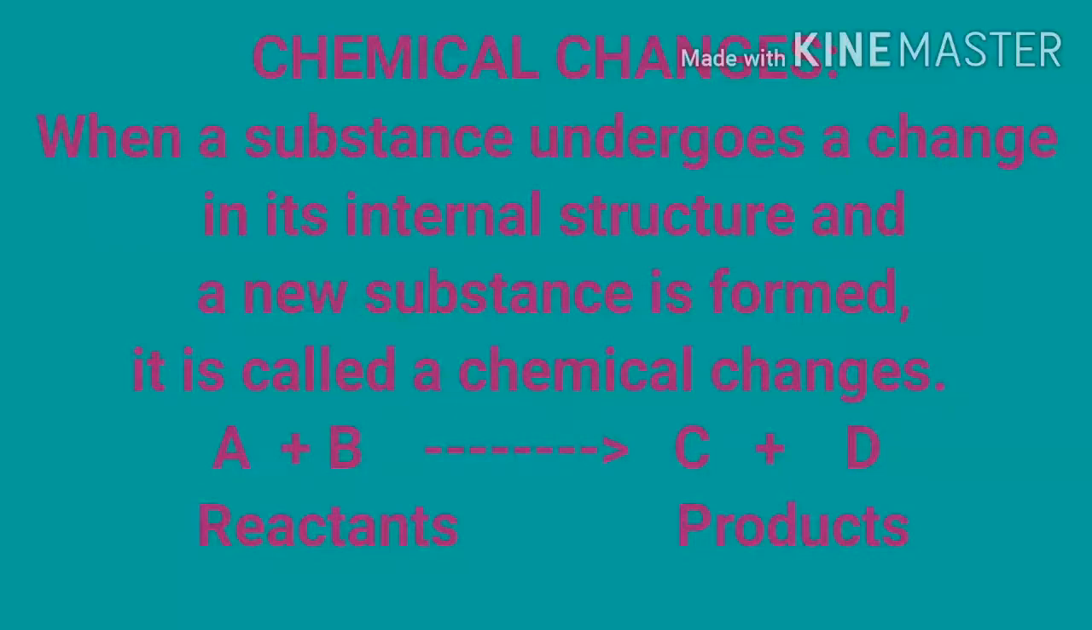A chemical equation can be written as A plus B gives C plus D. A and B are reactants. When substance A reacts with B, it produces C and D. So A and B are called reactants, and C and D are called products.